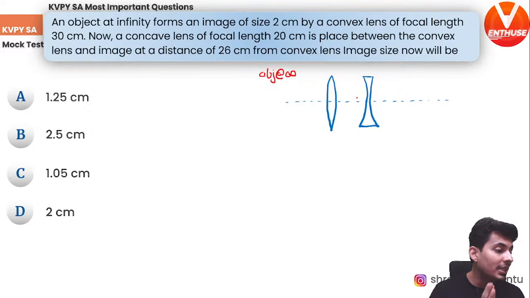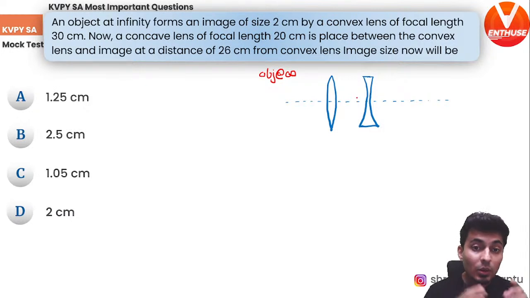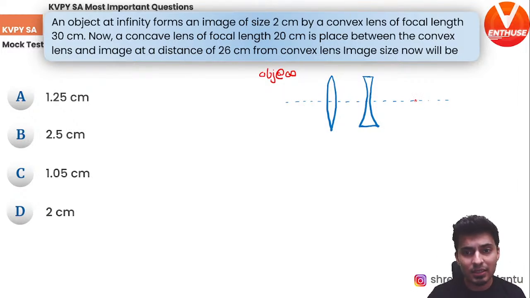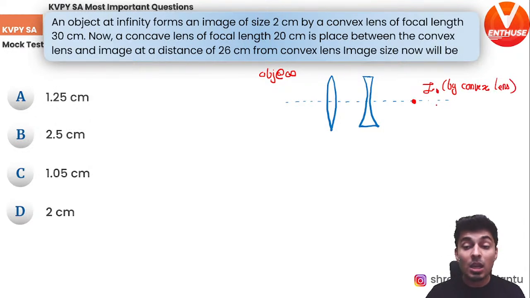Guys, if the object is at infinity, by a convex lens, where do you think the image will be formed? Image will be formed at the focus. So focus means 30 centimeters. So this is where the image will be formed by the convex lens. I1.